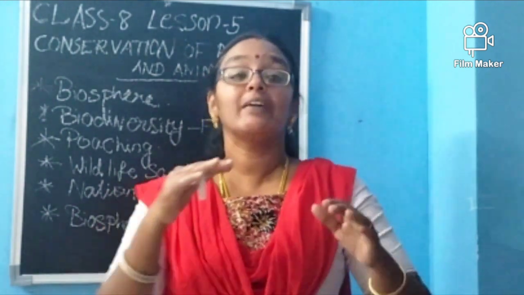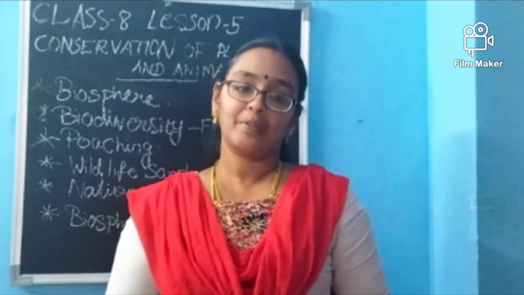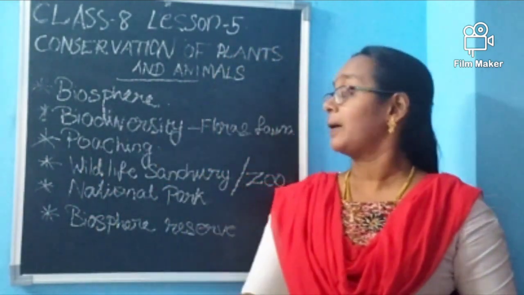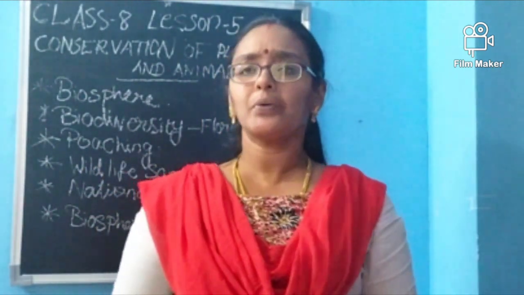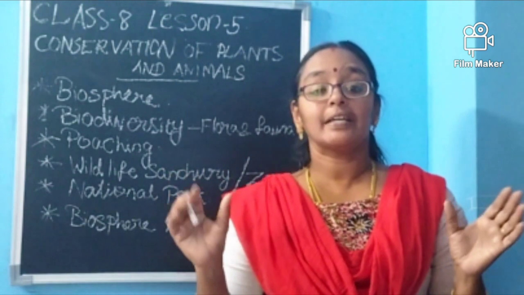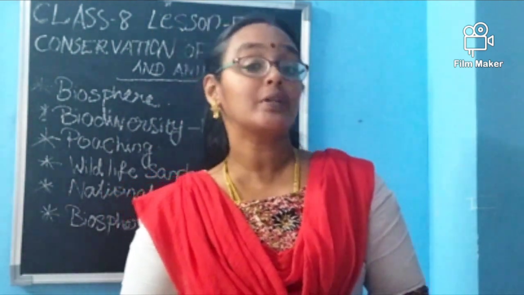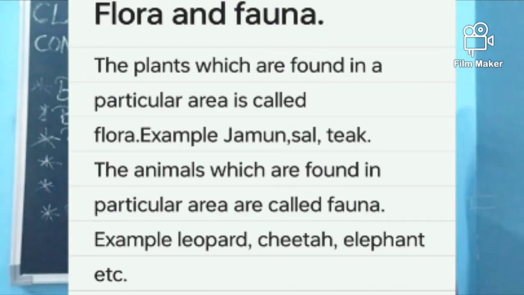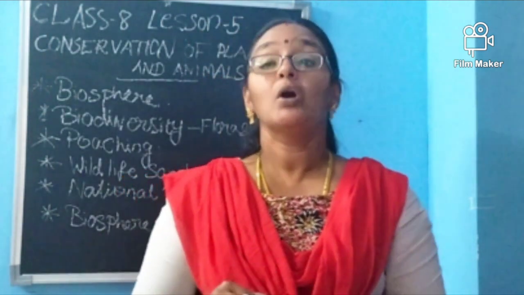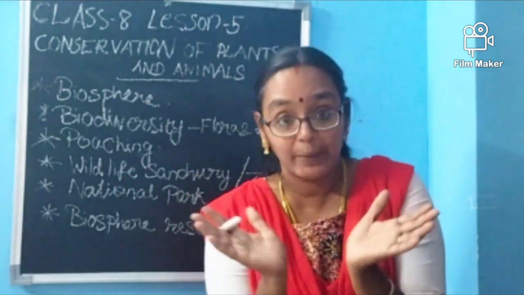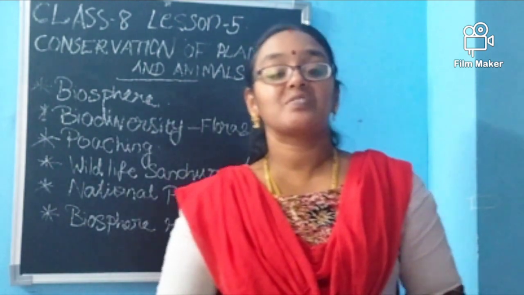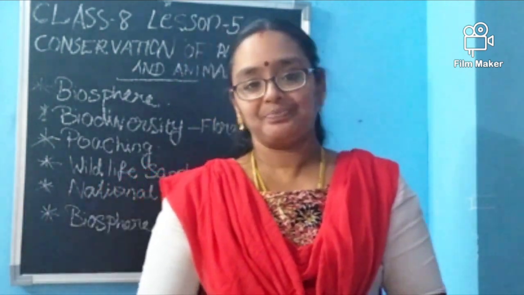Not only that, they also depend on the environment. So all these things are called what, ma? Biodiversity. Okay. So we also say flora and fauna. It is a new term for you. What is this flora and fauna? The plants living in a particular area are called flora, and the animals in that particular area are called what, ma? Fauna. For protecting the plants and animals, the government has taken many steps.